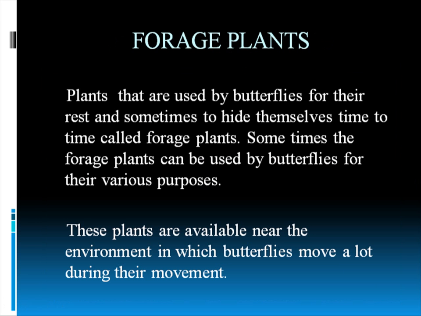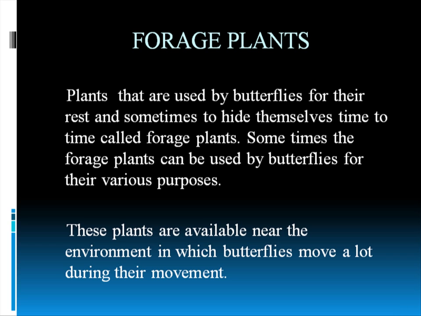Then we have forage plants. Before seeing the forage plants, I went to Kalanchoe pinnata and showed you one butterfly over there. And I again told that butterflies can use the same plant as foraging plants and as larval host plants. So foraging plants are the plants that are used by many butterflies for their rest and sometimes to hide themselves from predators.